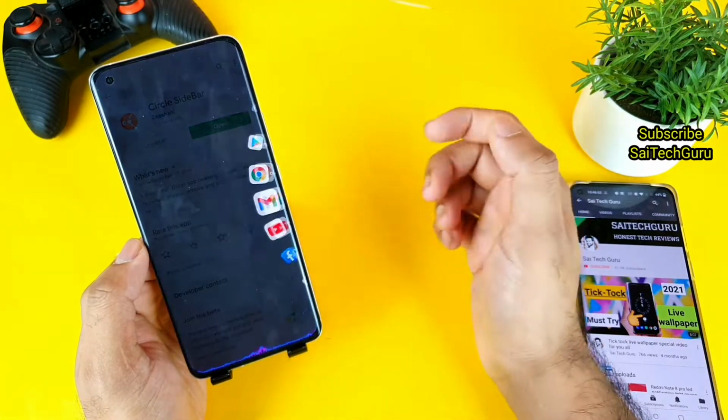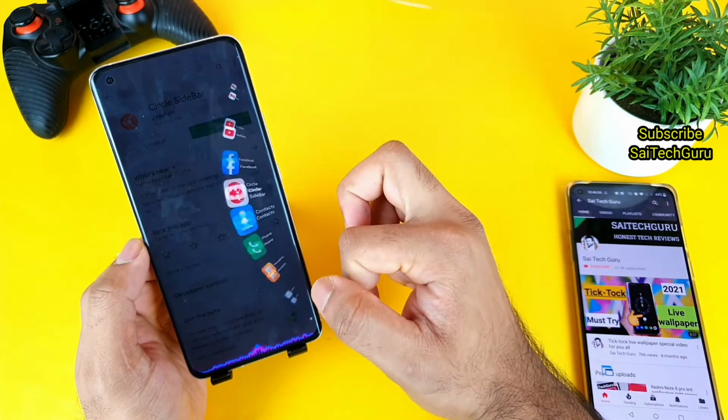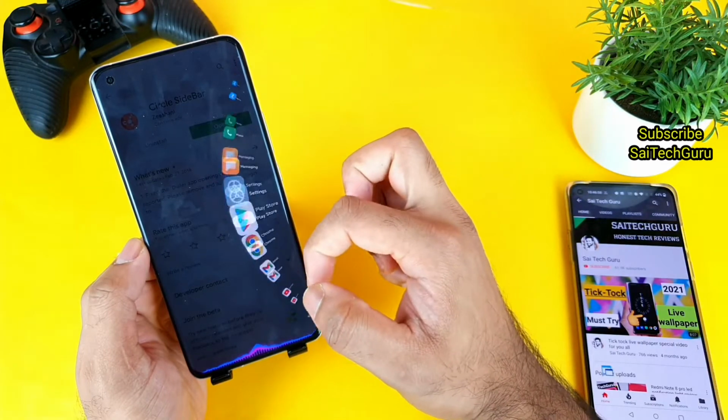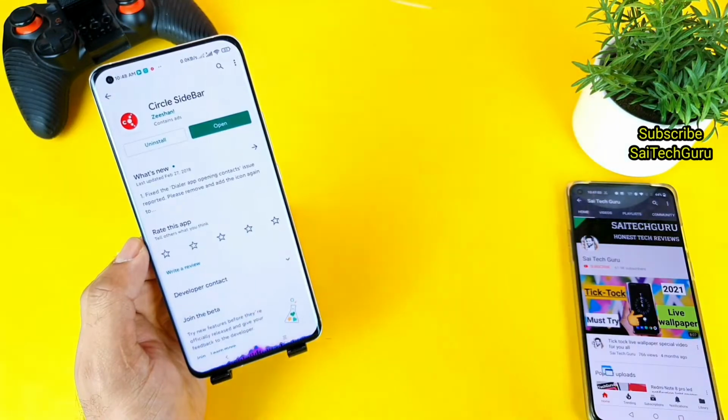As you can see, just one swipe and you will get the list of all the applications which you installed on your mobile phone, and you can just scroll down to get access. So this is a very good animation which I particularly like in this application, friends. So just give it a go.